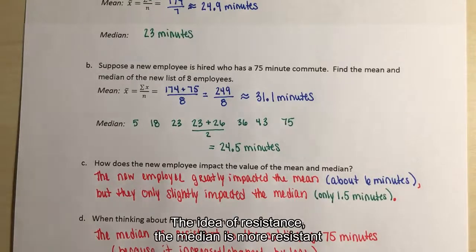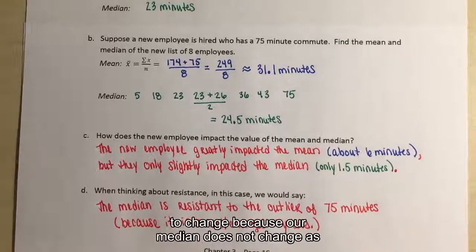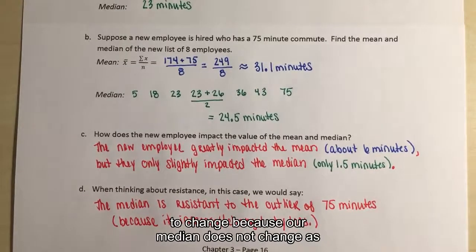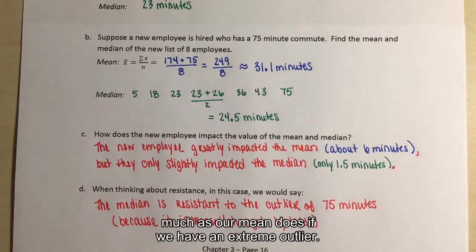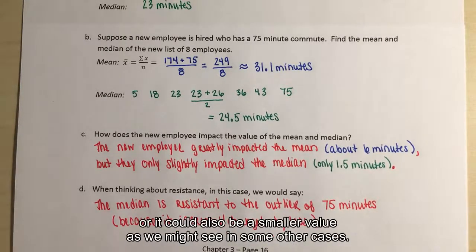So the idea of resistance, the median is more resistant to change because our median does not change as much as our mean does if we have an extreme outlier. This can be a very large value, as we saw in this case, or it could also be a smaller value, as we might see in some other cases.